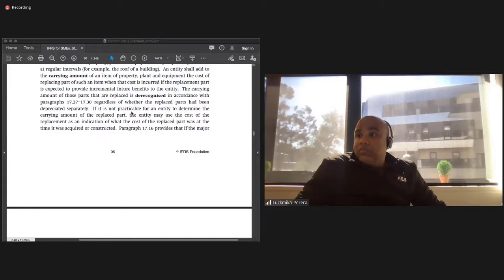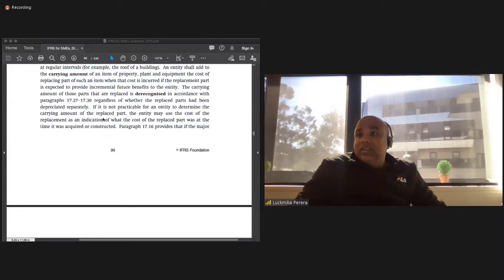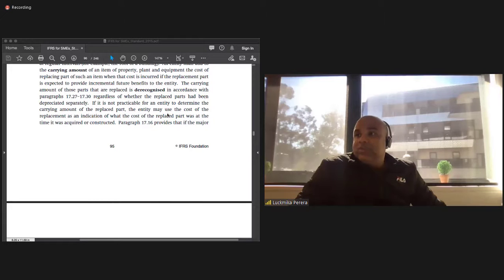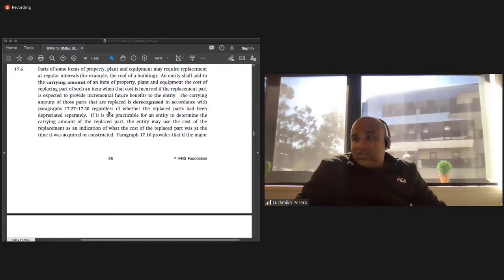If it is not practical for any entity to determine the carrying amount of the replaced part, the entity may use the cost of the replacement as an indication of what the cost of the replaced part was at the time it was acquired or constructed. So the key thing is, regardless of whether the replaced parts had been depreciated separately, you still need to have some kind of replacement cost in case you need to replace those parts.